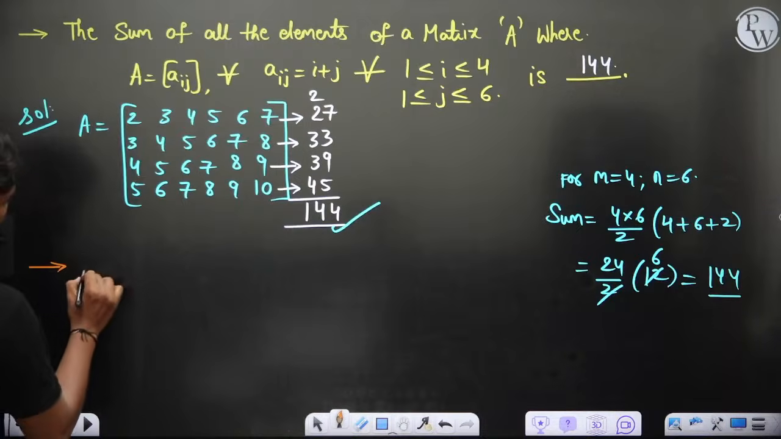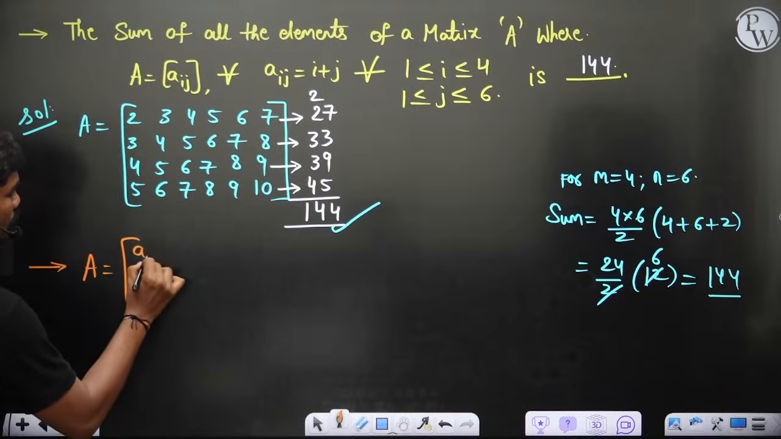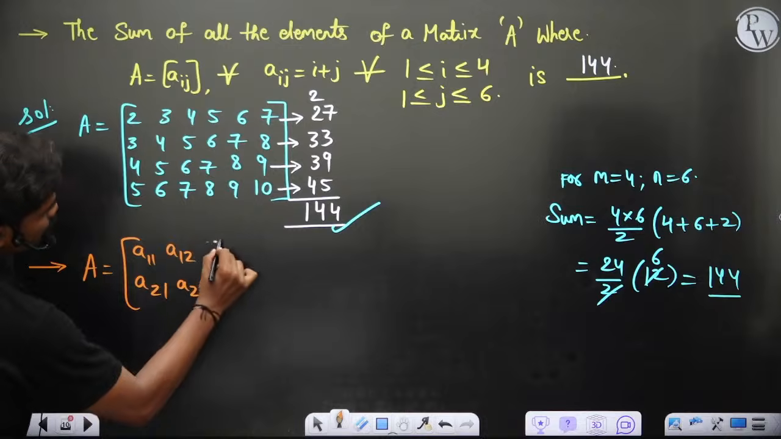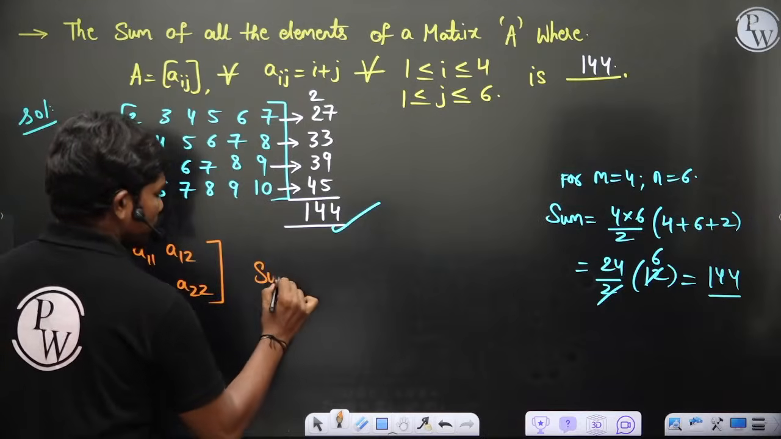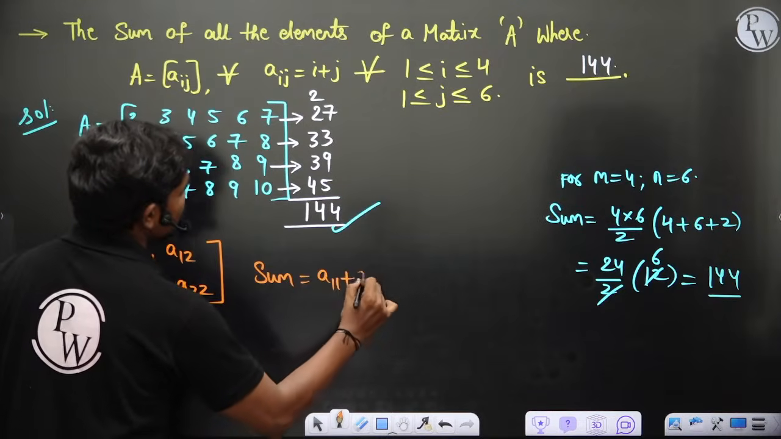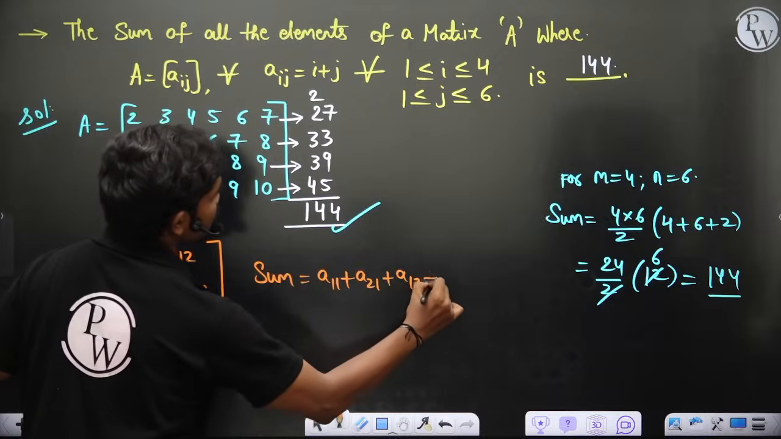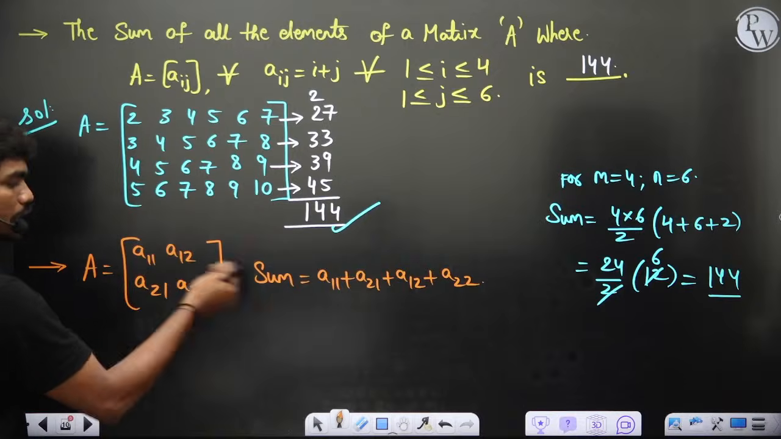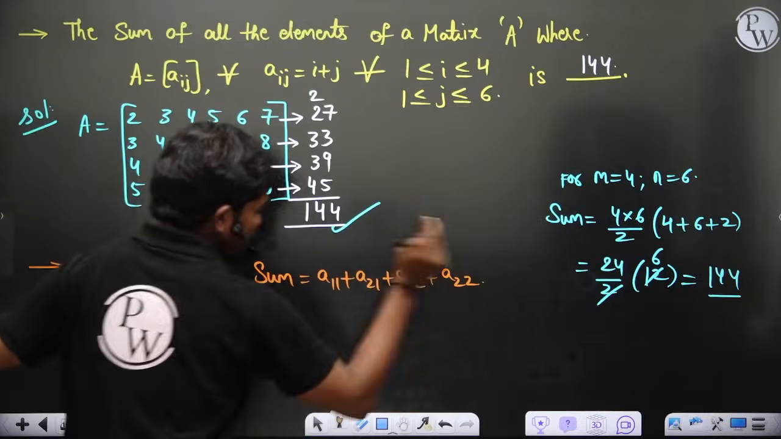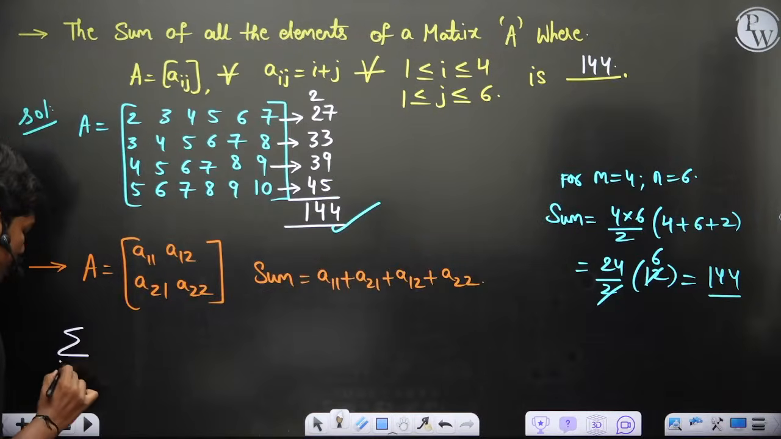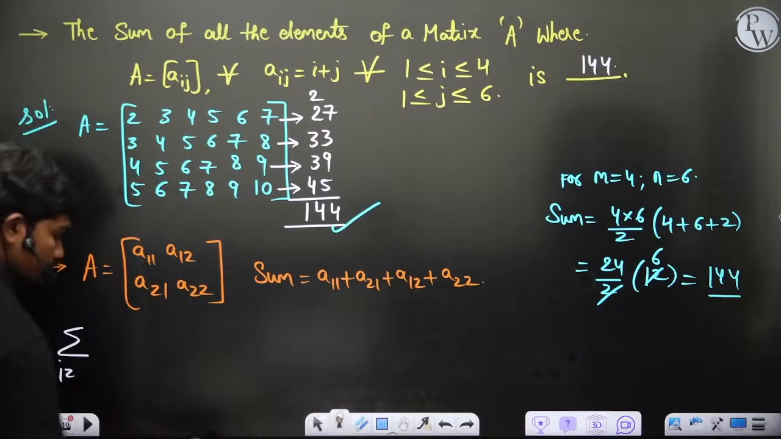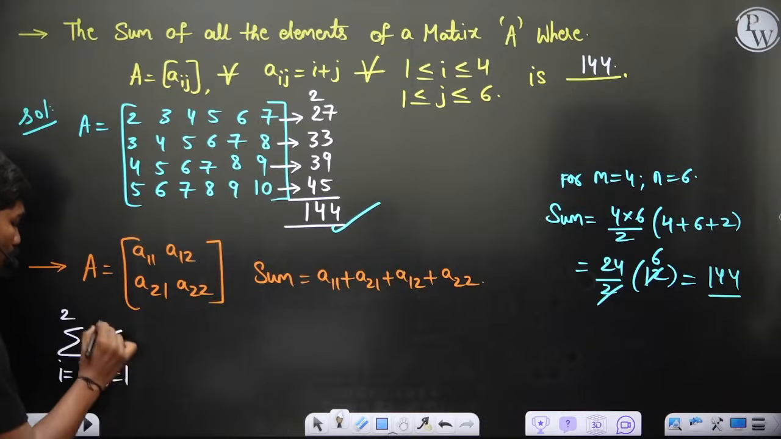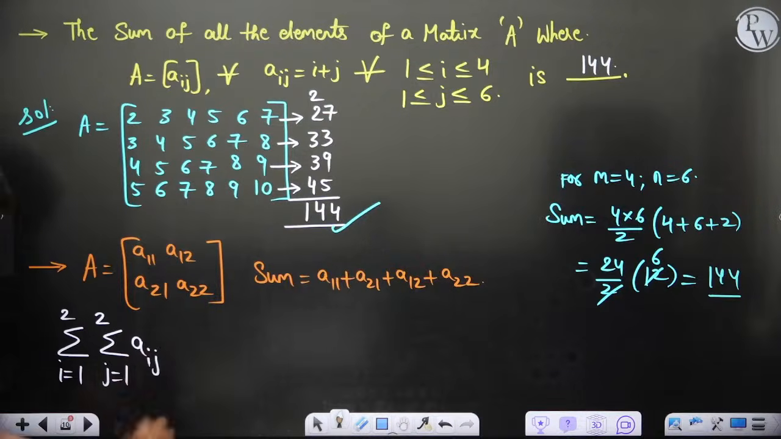Let's say I have this matrix A equal to A11, A12, A21, A22. Let's say, for example, I'm explaining with 2 by 2 so that it is easy. So the sum is equal to, you all know, A11 plus A21 plus A12 plus A22. This is what we have. Then if I write this notation, sigma i equal to 1 to 2, sigma j equal to 1 to 2, Aij, let's see what we get.